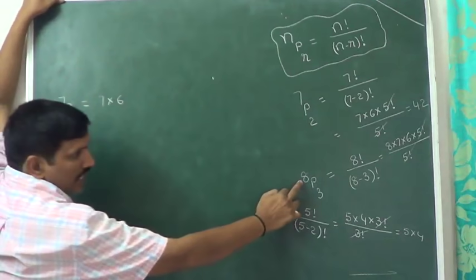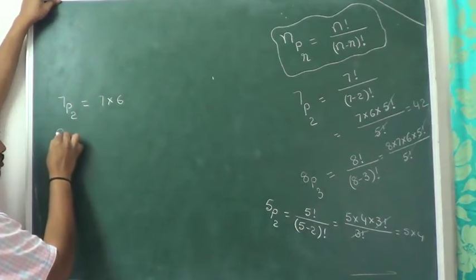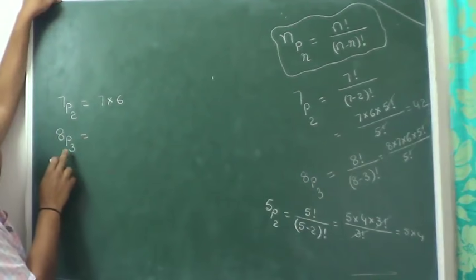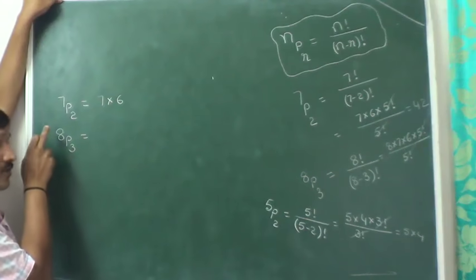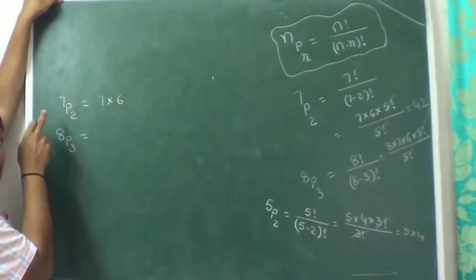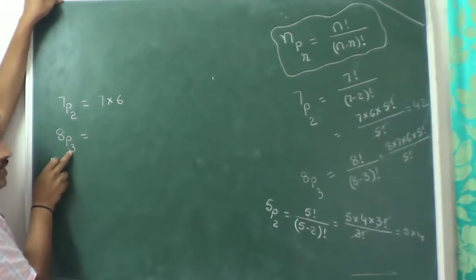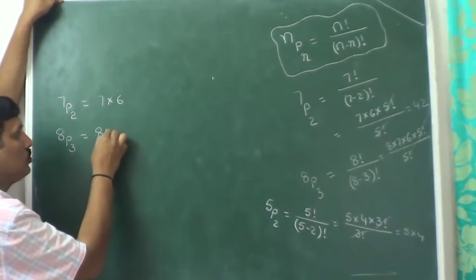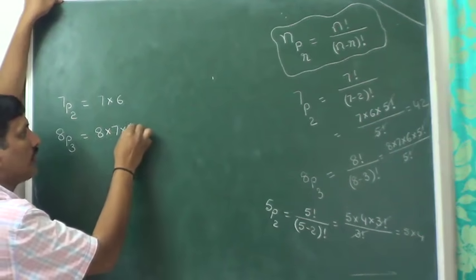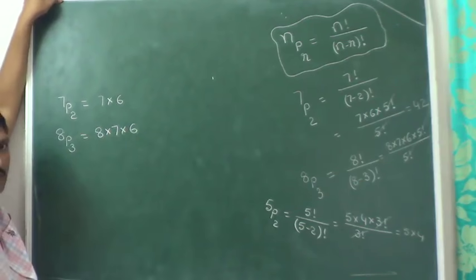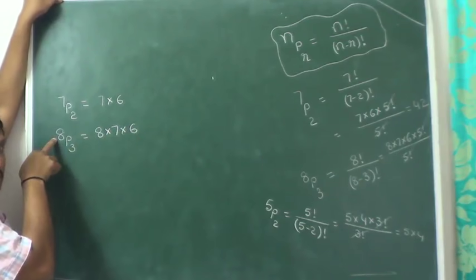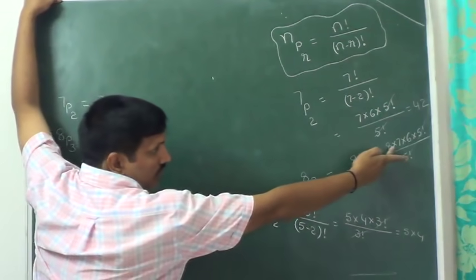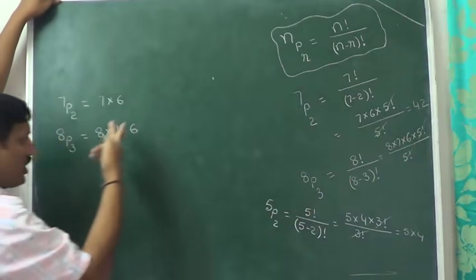Suppose you see the next one, 8P3. You want to find out the value of 8P3. Starting from 8, 3 numbers multiplication. Come on, start from 8: 8 into 7 into 6. Over. Starting from 8, 3 numbers multiplication. Now that's what we got as the answer: 8 into 7 into 6.